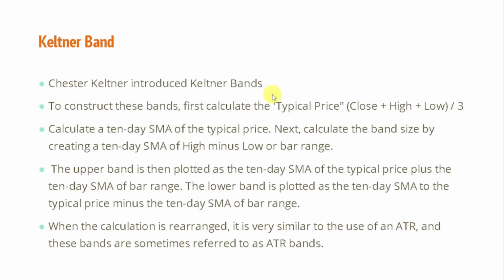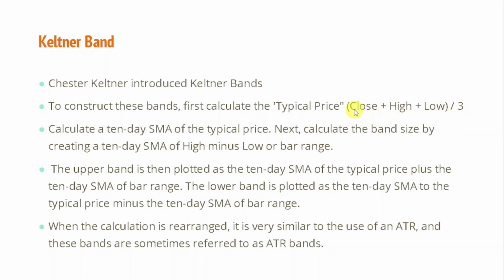Now let's talk about the Keltner band, which was introduced by Keltner. The Keltner band is different from the Bollinger band, and the difference you will find in the moving average itself. To construct these bands, you will have to calculate the typical price, which is close plus high plus low divided by 3.